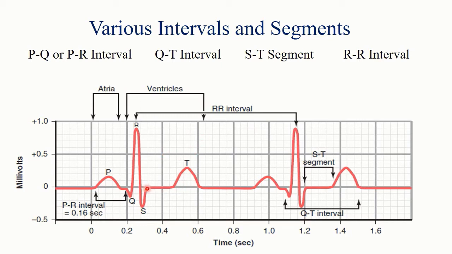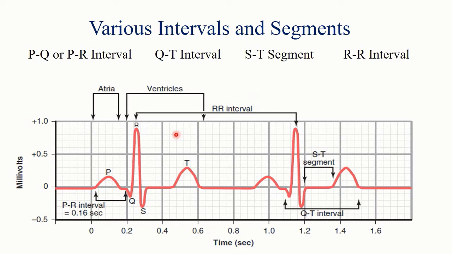Next is ST segment. It is the segment from the end of S wave to the beginning of T wave. Now it is normally at the same height as the TP segment, which is between the end of T wave and beginning of P wave. But in case of ischemia, it may elevate or depress depending on the site of ischemia. Elevation or depression up to 0.5 mm is not abnormal. More than 0.5 mm is taken as an abnormality.